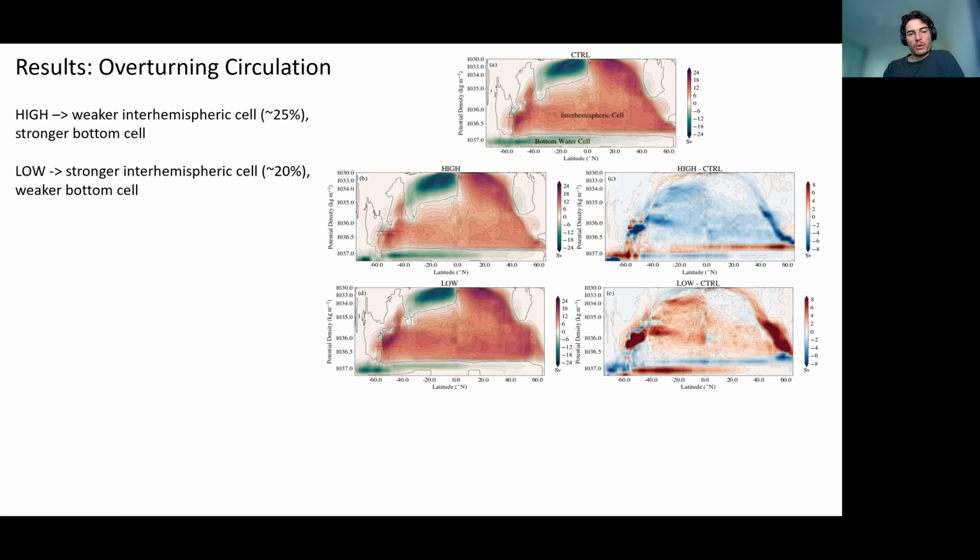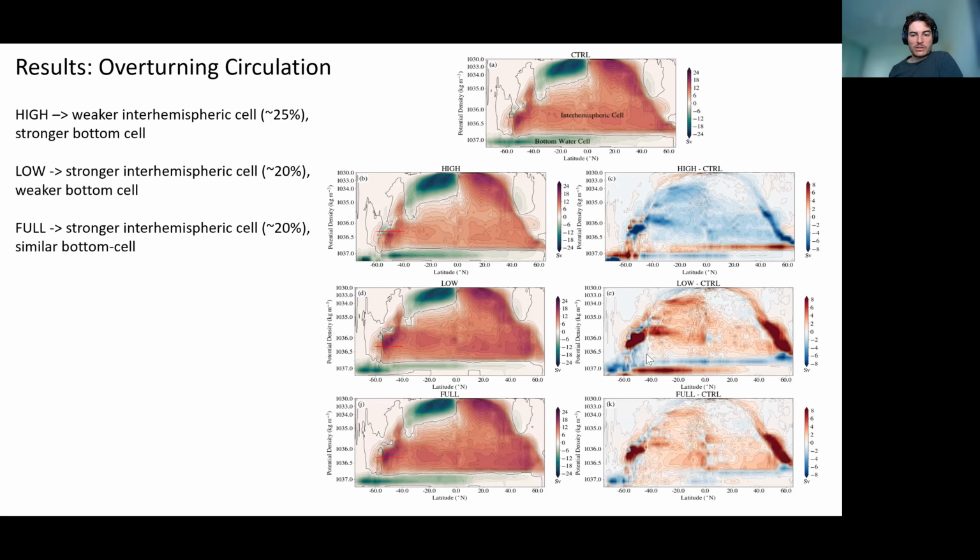In the low experiment, when we reduce kappa N, we see changes that are roughly opposite. We see an increased interhemispheric cell indicated by the red here and a decreased bottom water cell. And then in the full experiment, which introduces the spatial structure, we see changes that, at least to first order, are consistent with the low experiment. In terms of the interhemispheric cell, we see about a 20% increase, but we don't see an impact on the bottom water cell. This is because we don't decrease kappa N as much in full in the high latitudes as we do in low.